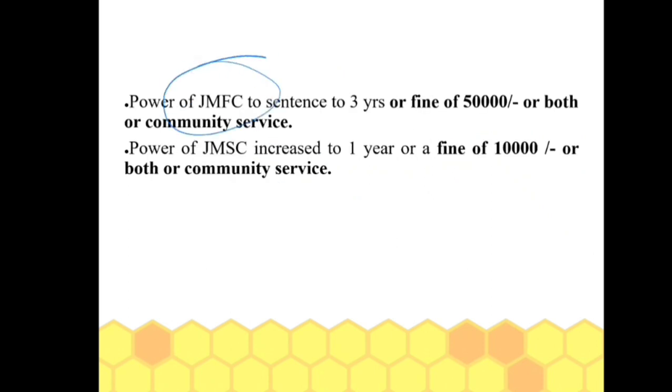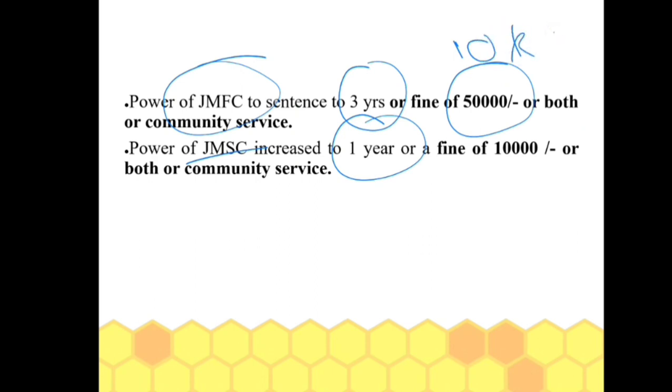Now a Judicial Magistrate First Class can award a fine of up to 50,000. The imprisonment power is the same as earlier, for both JMSC and JMFC: 1 year for a second class magistrate and 3 years for a first class magistrate. About fine, it is now increased to 50,000 from 10,000. It was 10,000 for JMFC and 5,000 for JMSC. A second class magistrate could impose a fine of up to 5,000, but now it is 10,000.